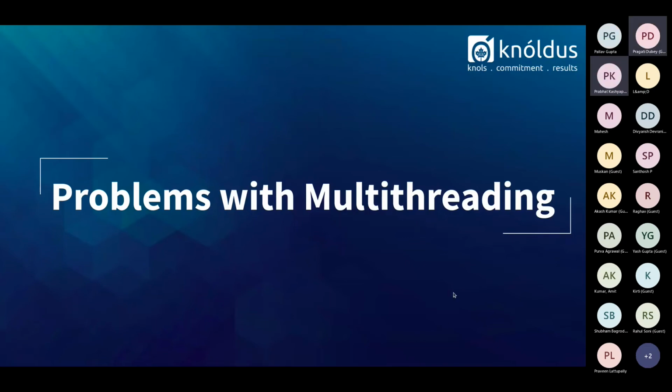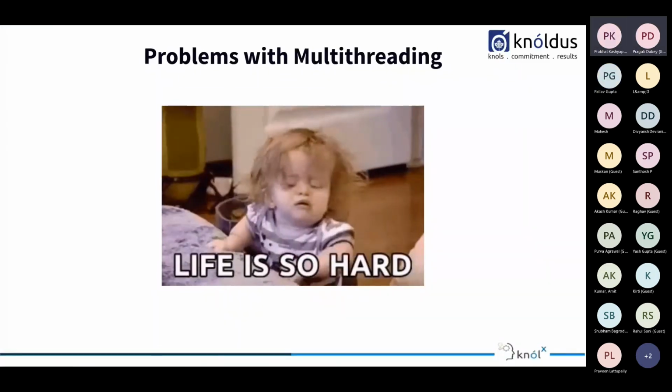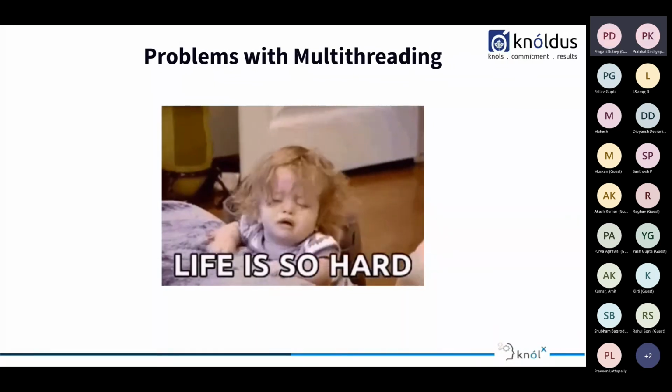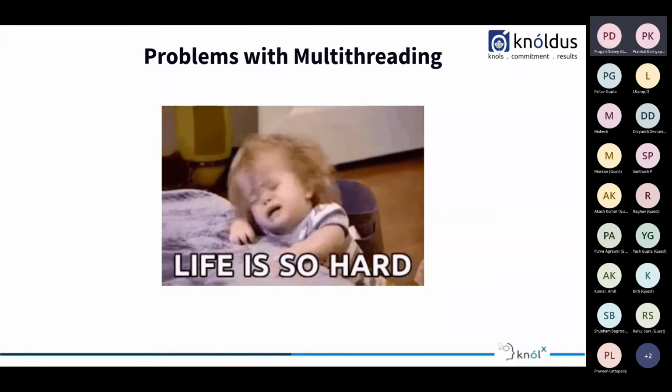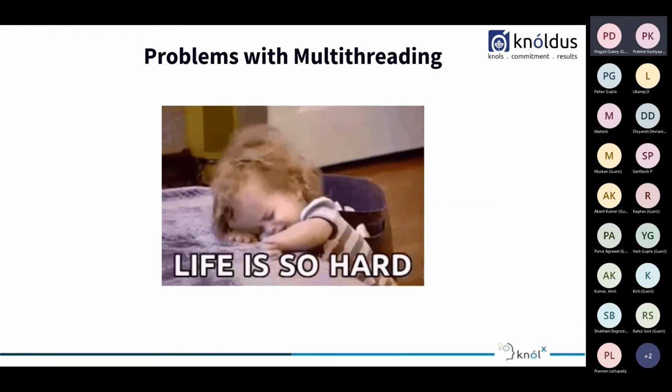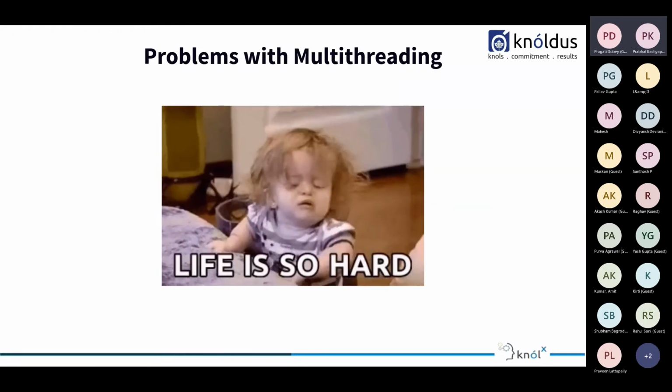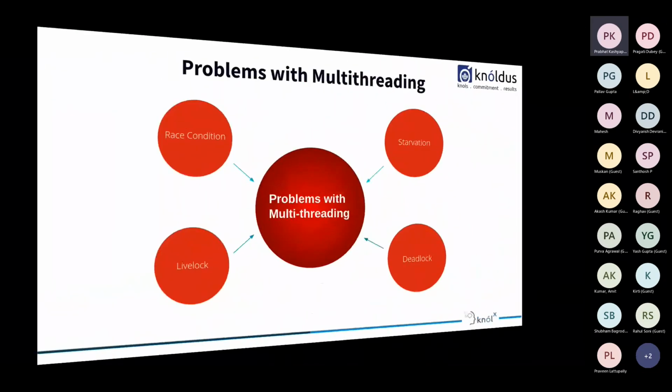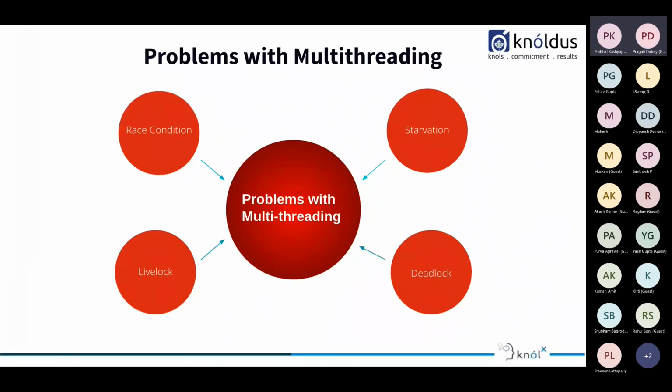Okay. So as we discuss what is multi-threading and what are the benefits of multi-threading, obviously, when there is some approach in the market, we generally have some problems to deal with even. Now let's take a look at them. We all know that life is hard when we have to deal with problems. But don't worry, we will also be sharing some ways to achieve multi-threading later that will resolve the problems. So generally, multi-threading goes through some problems like race condition, starvation, live lock, and deadlock.